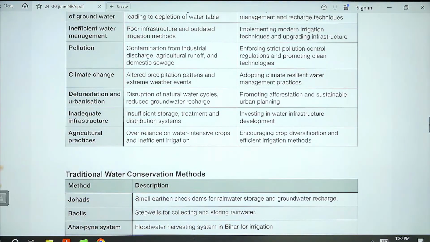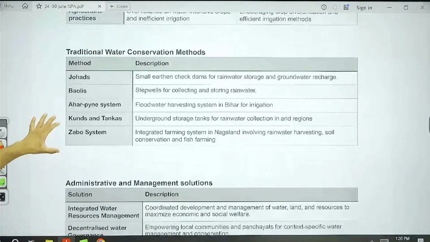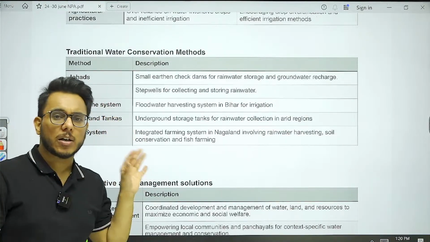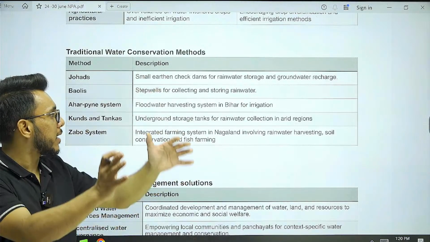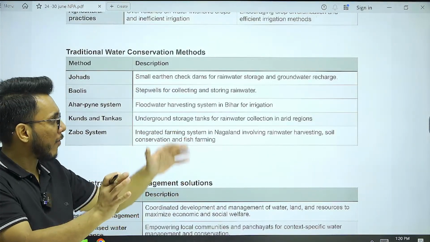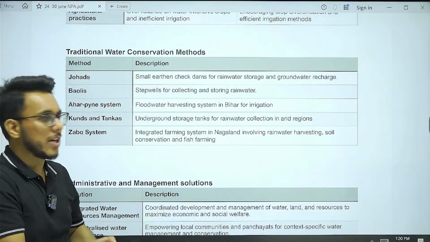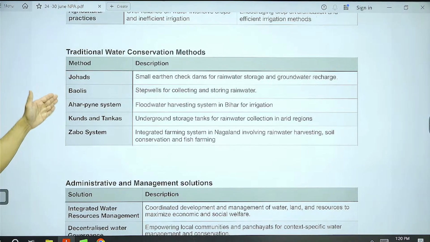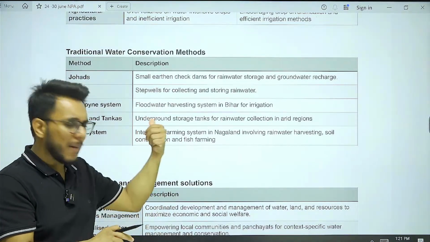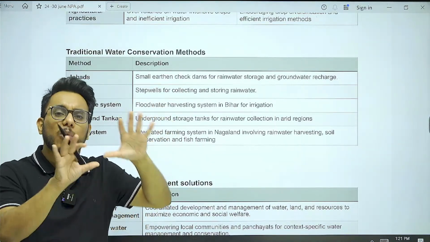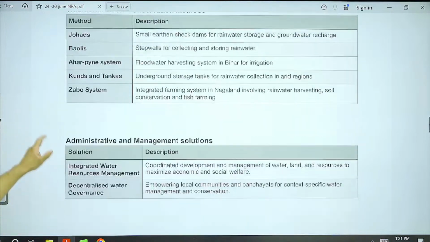Now guys, here you can take down these particular notes. I have provided one additional static component: traditional water conservation methods. For example, johars are small earthen bodies for rainwater storage, and they also act as check dams. So johars, baulis, akhad pine system, kund, jabu system. These are indigenous technologies for water management. They are not part of the article that I am discussing, but it is one additional piece of content I have given you here.